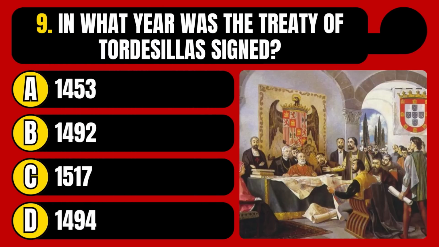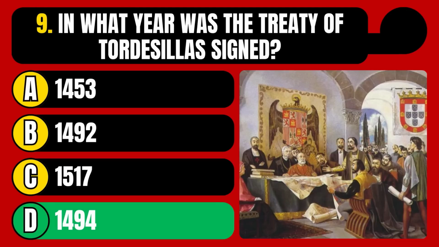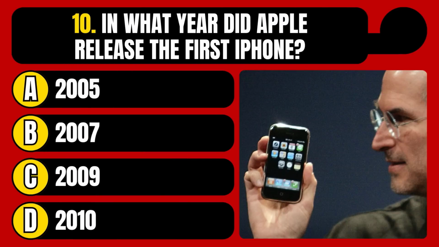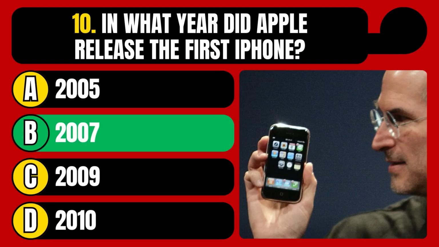In what year was the Treaty of Tordesillas signed? 1453, 1492, 1517, or 1494? The correct answer is option D, 1494. In what year did Apple release the first iPhone? 2005, 2007, 2009, or 2010? The correct answer is option B, 2007.